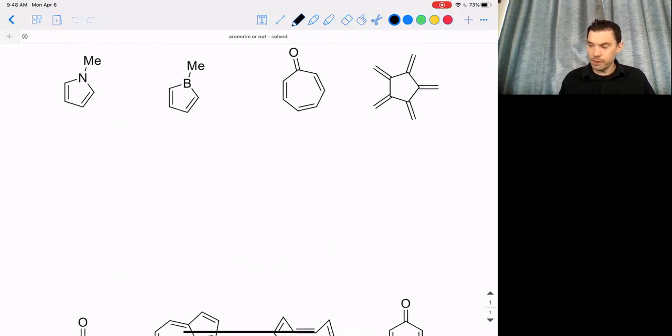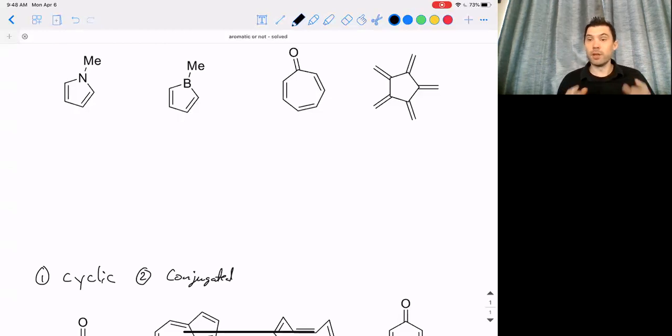So for things to be aromatic, they have to be cyclic. So you have to have a ring involved. So acyclic systems, regardless of how they're arranged, typically are not aromatic. The second thing that one needs to be is conjugated. And here specifically, we mean that all of the double bonds in the system need to be in conjugation with each other. And so simply being conjugated with 2 alkenes or 1 extra functional group isn't enough. The whole system has to be conjugated.